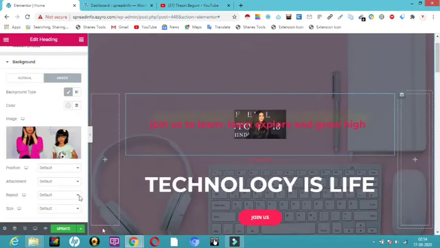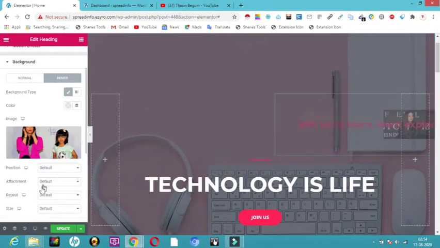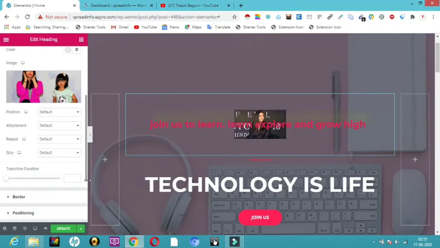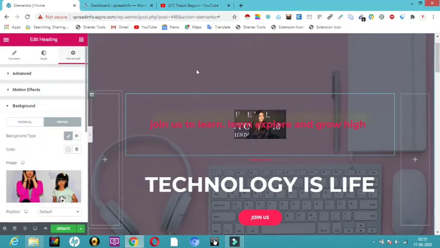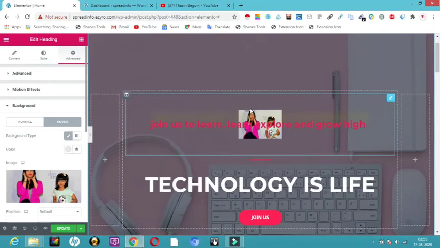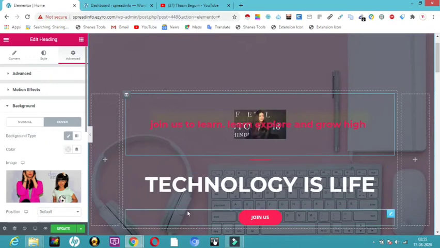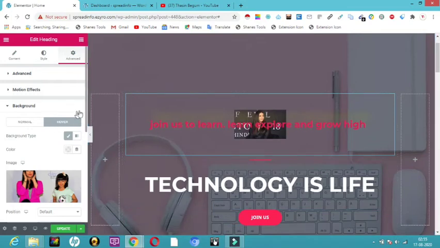So now you can have the position, attachment, repeat, size, all that. I have explained all this very clearly. Now you can see if I hover around, if I have my cursor over here, this picture appears. When I move the cursor off, this image comes. This is called hover. So now I'm done with this, and I'm done with the background.